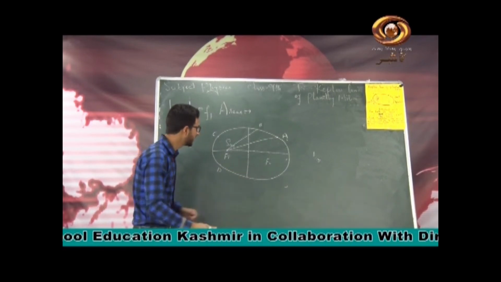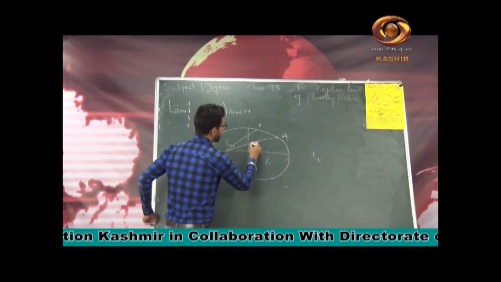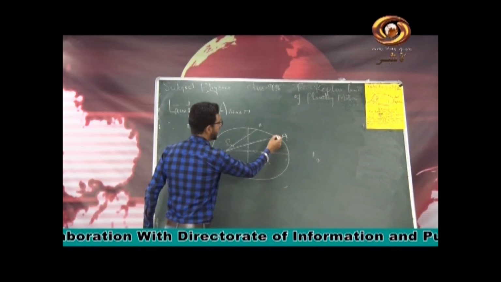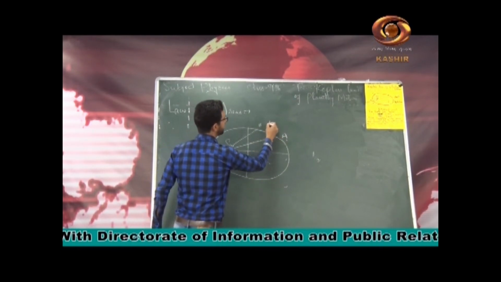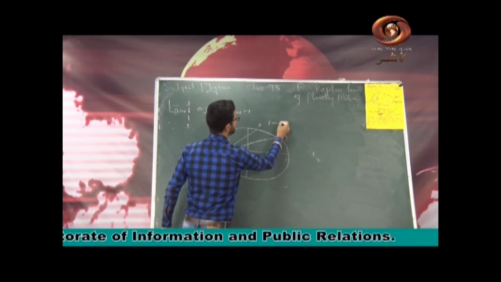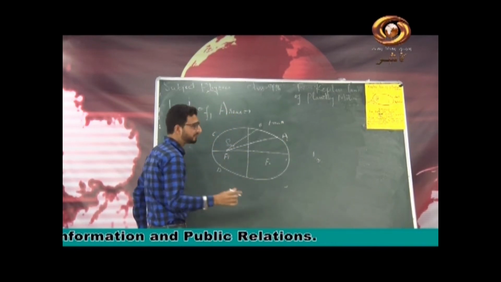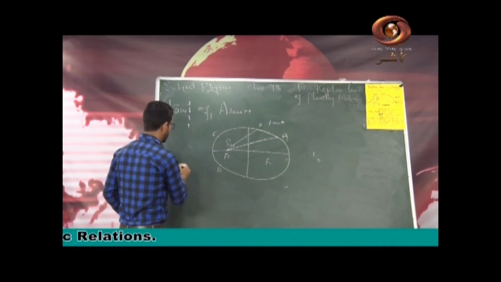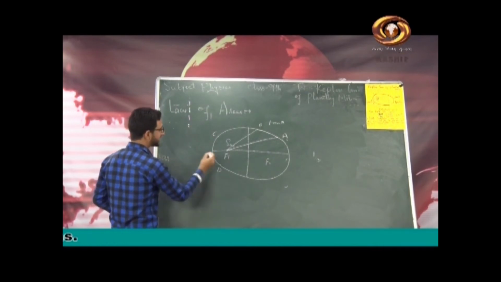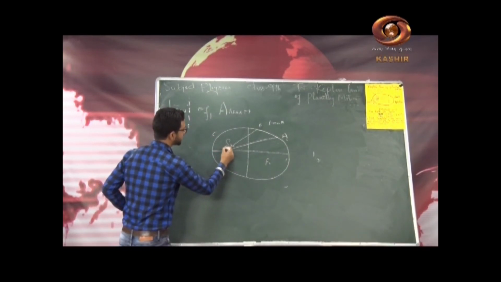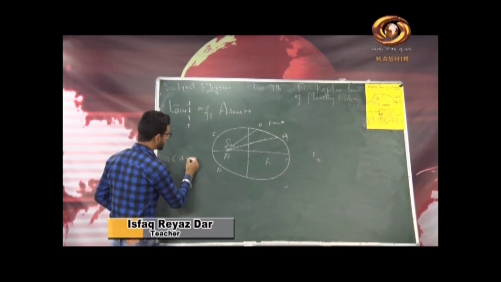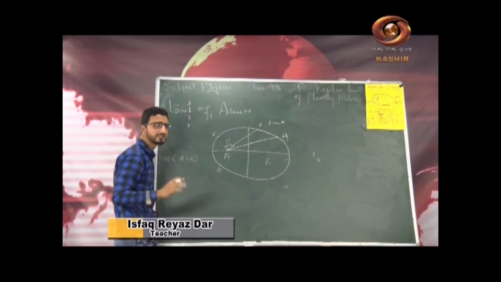Now what does this mean? This is radius vector, that is the line joining the sun and the planet. Suppose the planet takes 1 month in moving from A to B, then it will sweep an area that is equal to the area of the sector. Let me name this S, that is the position of the sun. So this will be area of ASB, area of sector ASB.